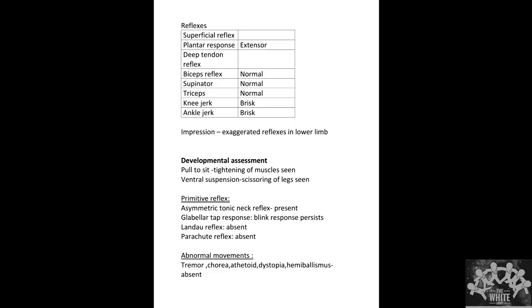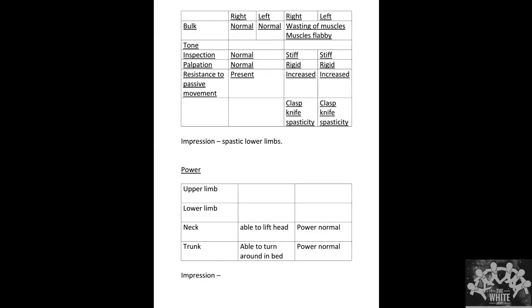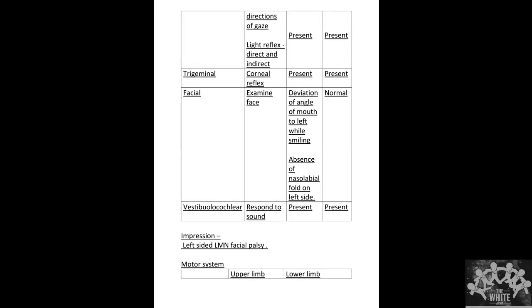Now coming to the facial nerve involvement. Let us discuss the positive points only. We will not discuss the other points. Now tell me regarding facial nerve palsy. How did you tell that the child is having LMN palsy? So because the deviation of angle of mouth was seen, but that can be seen in LMN as well as UMN, but the nasolabial fold was absent. So absence of nasolabial fold is seen in case of LMN because UMN supplies both the parts of the face.